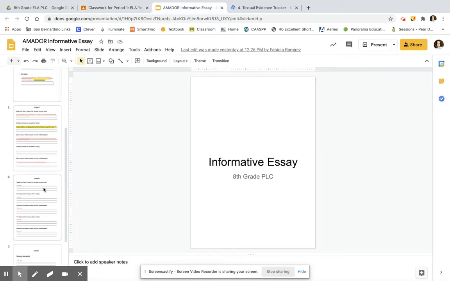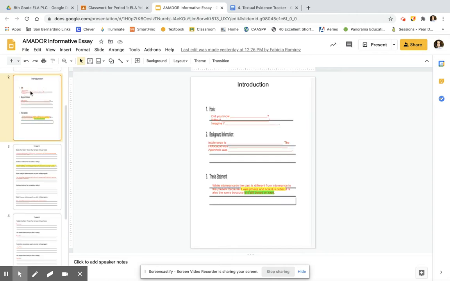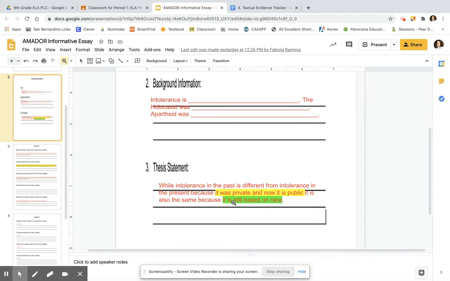Okay, today we're going to be working on paragraph 3. So paragraph 3 is going to be using the second reason from your thesis statement. Remember, your thesis statement states something like this. Yours might be a little different. While intolerance in the past is different from intolerance in the present because it was private and now it is public, it is also the same because it is still based on race. So whatever reason you used for paragraph 2, whichever reason you highlighted in yellow, that was your claim for paragraph 2. For paragraph 3, we're going to use the claim from what is highlighted in green.